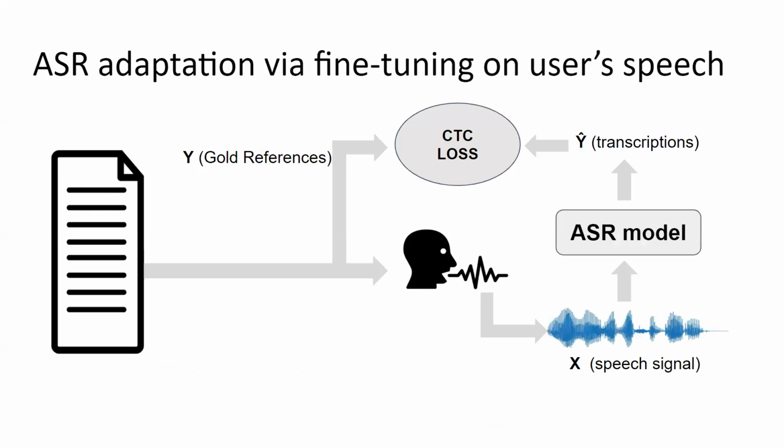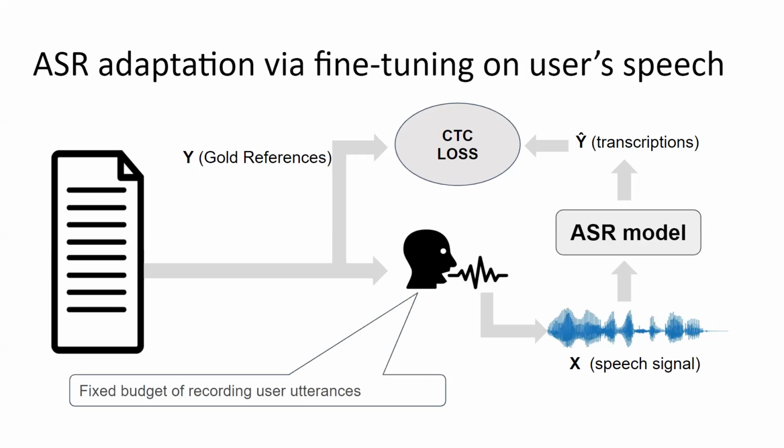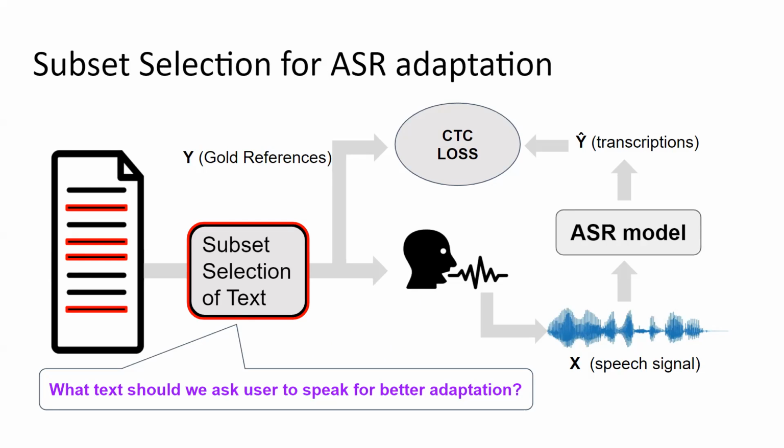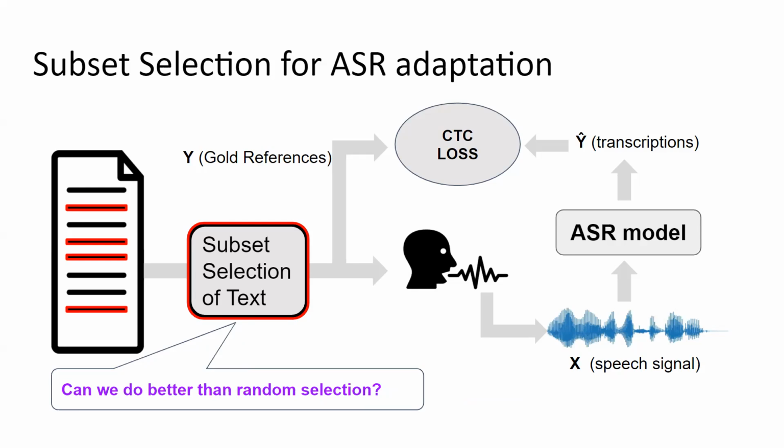Fine-tuning the ASR model on a limited amount of accented speech is a common way of personalizing ASR models for accented speakers. Speech is often collected by asking the speaker to read some sentences selected from a text corpus. In practice, this kind of data collection is often constrained by a limited budget for recording users' speech. Thus, we wish to identify a subset of sentences from a large corpus whose utterances provide better adaptation of the ASR model after fine-tuning in comparison to a random subset of sentences.